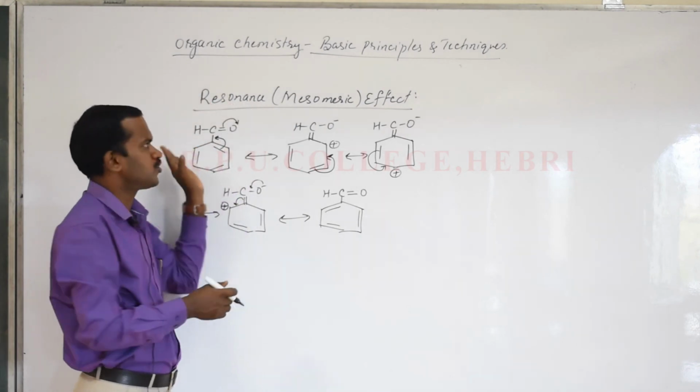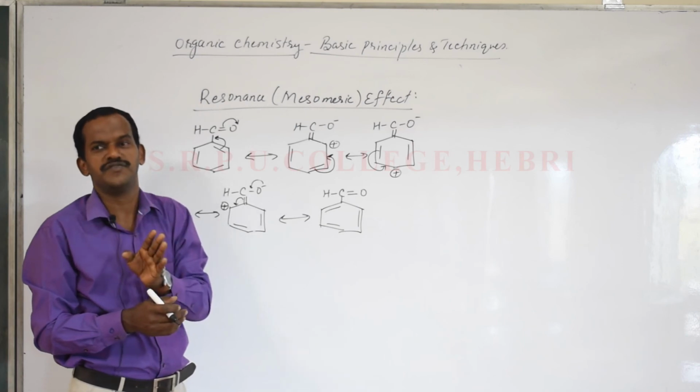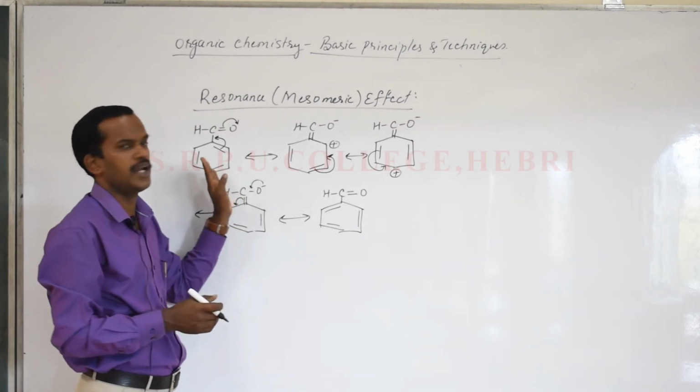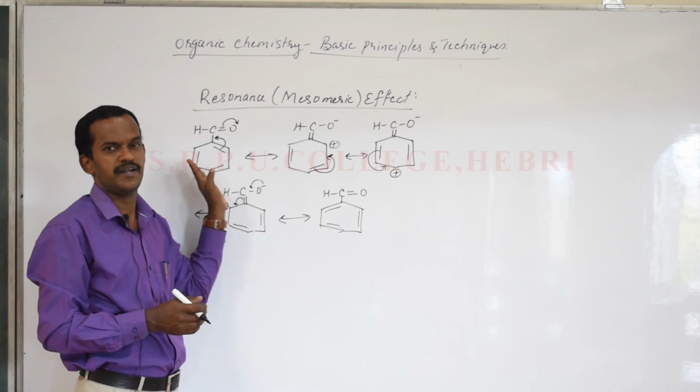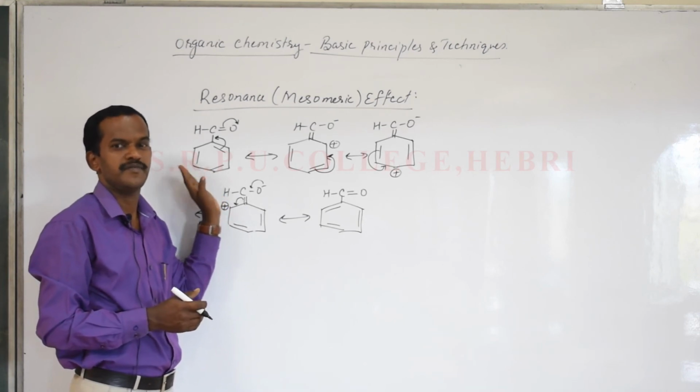Are you clear? So today we discussed electromeric effect and resonance effect. Those are the two more electronic effects in the fundamental aspects of reaction mechanisms in organic chemistry. Okay, thank you.